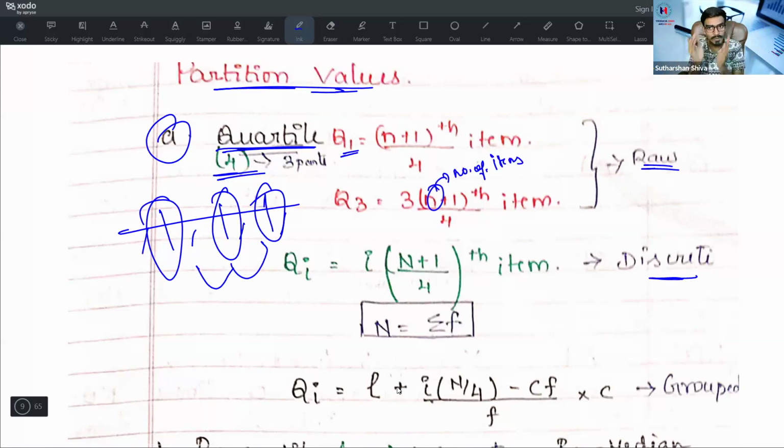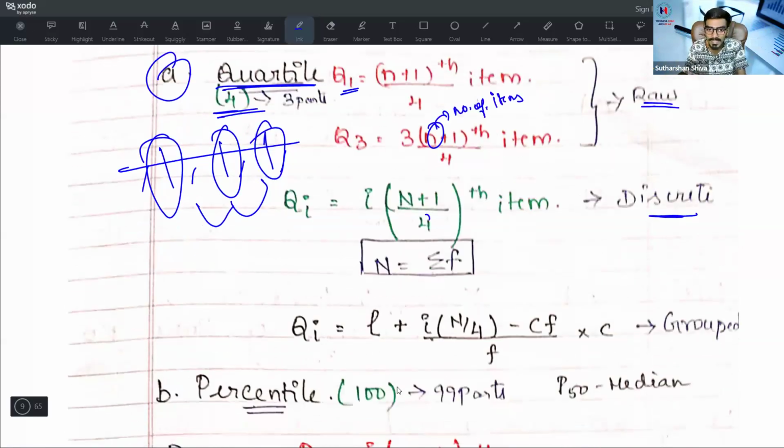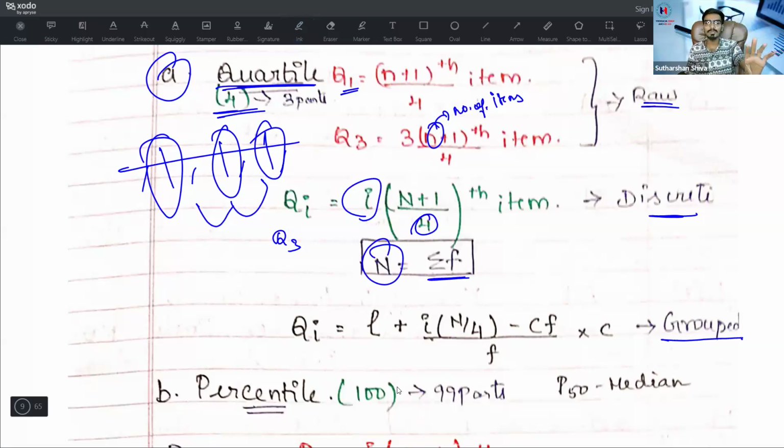The same median formula we are using, but we are just changing the denominator part. Suppose they are asking for Q3: 3 into (N plus 1) divided by 4th observation. Here capital N is equal to summation F. Then this is for grouped data. For grouped data, the same median formula with N by 2 is used, but we slightly change it for the quartile. That is Qi is equal to L plus I into (N by 4 minus cumulative frequency) divided by frequency into C. Repeat it again: Qi is equal to L plus I into (N by 4 minus cumulative frequency) divided by F into C.